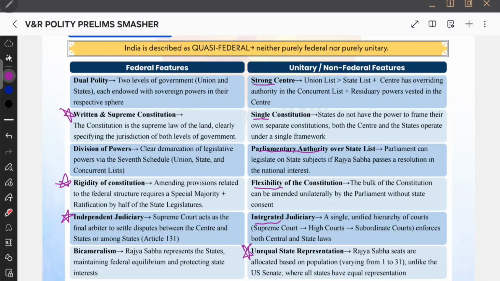And unequal state representation, maybe there is a confusion, but see, you are taking the whole of India, and based on that you are allocating seats in the Rajya Sabha. Therefore, it's a unitary feature. Bicameralism is a federal feature, and division of powers is a federal feature. Dual polity is also a federal feature. Now let us try to attempt some MCQs.